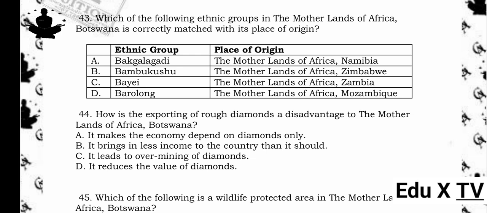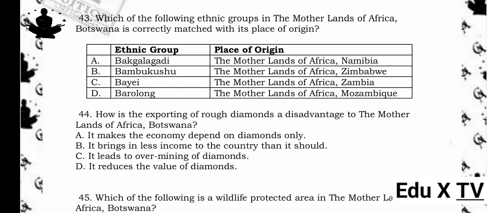43. Which of the following ethnic groups in the motherlands of Africa, Botswana is correctly matched with its place of origin? Ethnic group, place of origin. A. Bagalagadi, the motherlands of Africa, Namibia. B. Bambukushu, the motherlands of Africa, Zimbabwe. C. Baye, the motherlands of Africa, Zambia. D. Baralong, the motherlands of Africa, Mozambique. The answer is C. Baye, the motherlands of Africa, Zambia. Reason being, the Baye ethnic group originally comes from the area around Zambia.